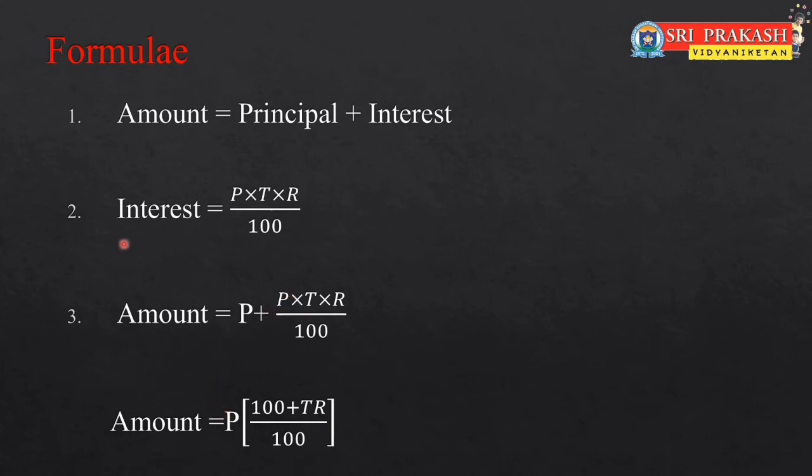So the formula to find interest is equal to PTR by 100. The formula to find the amount to be paid after a certain time period at some rate of interest is equal to P into (100 plus TR) by 100.